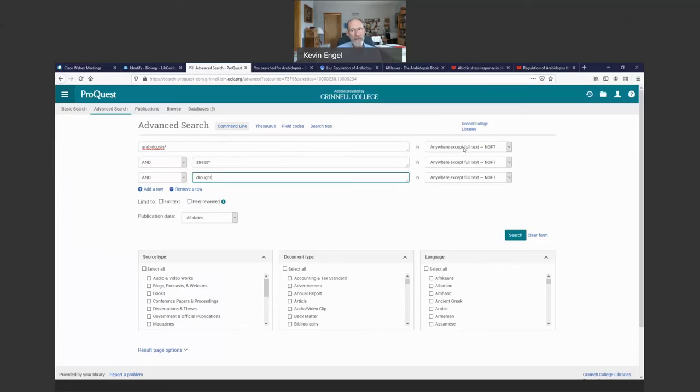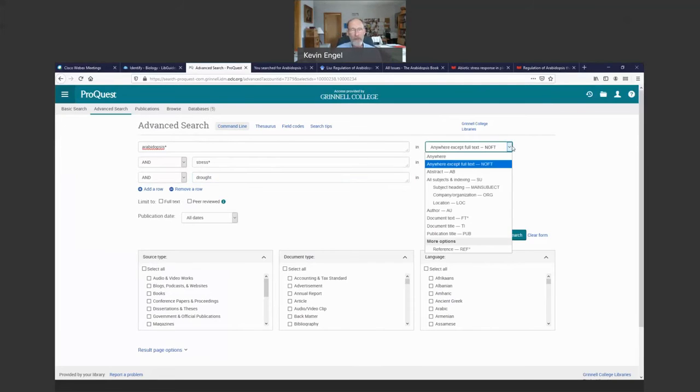Over on the right-hand side of the screen, you see choices. So what you're searching here in this database are records, millions of records. And each individual record describes an individual publication. It could be mostly journal articles, but it could be a book, could be a book chapter, it could be a dissertation, it could be any number of things. The default is this NOFT, which basically means anywhere in the record except the full text. In other words, Arabidopsis could be in the title, stress could be in an indexing field, drought could be in an abstract, etc.